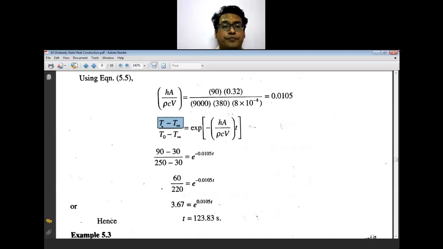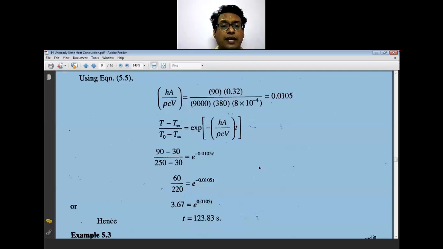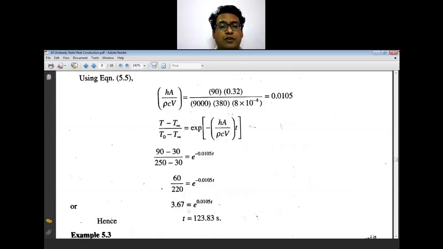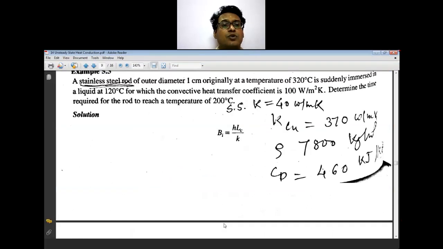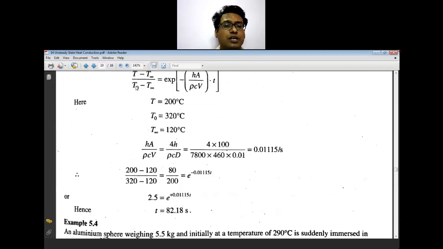T is the varying temperature, and T infinity is the surrounding temperature itself. So T minus T infinity is your varying value. It is not fixed. However, T0 minus T infinity is fixed. This T infinity is same as TA. So after simplification, you can calculate the time as 123.83 seconds. Similarly, you can solve the problems associated with the steel rod as well as the aluminum sphere.